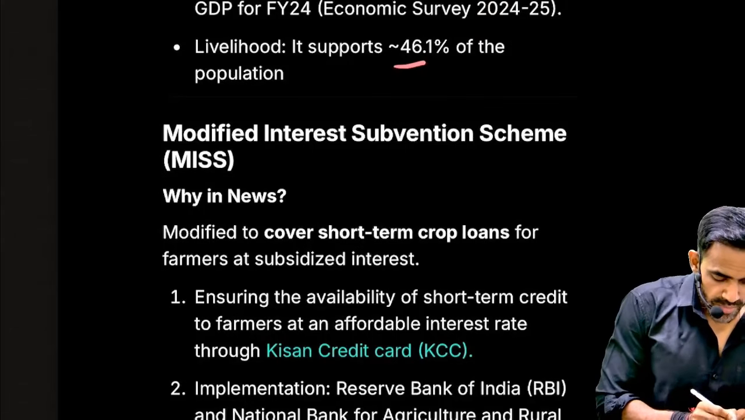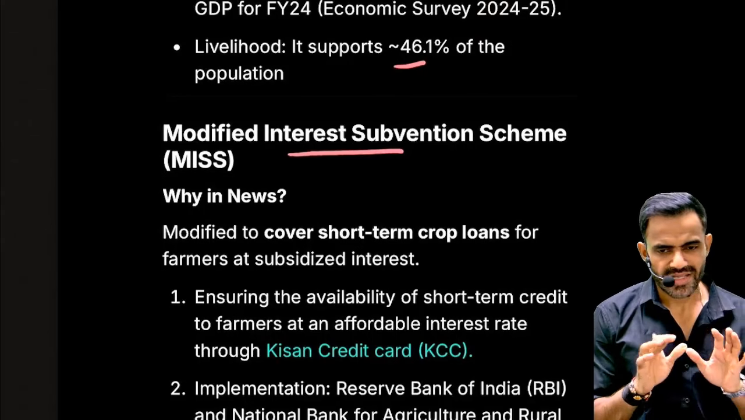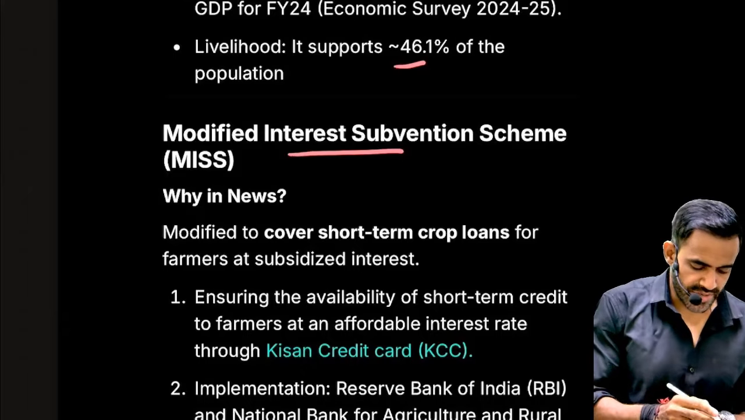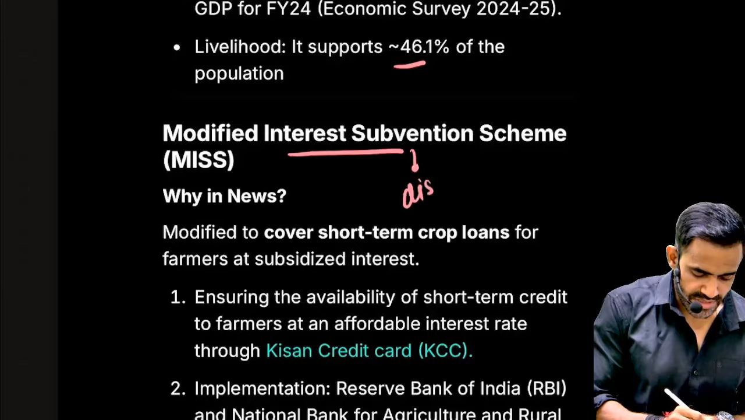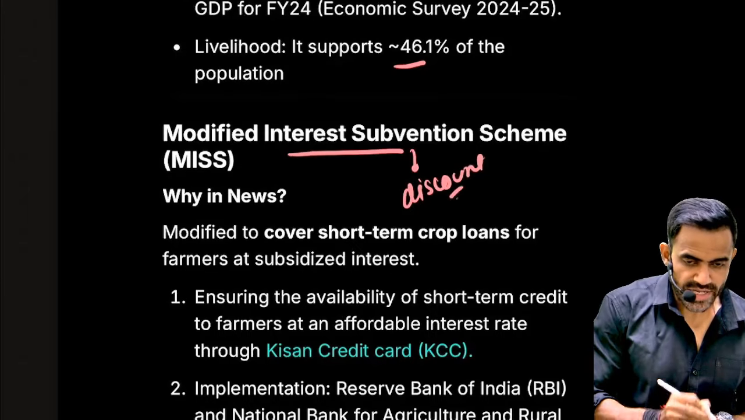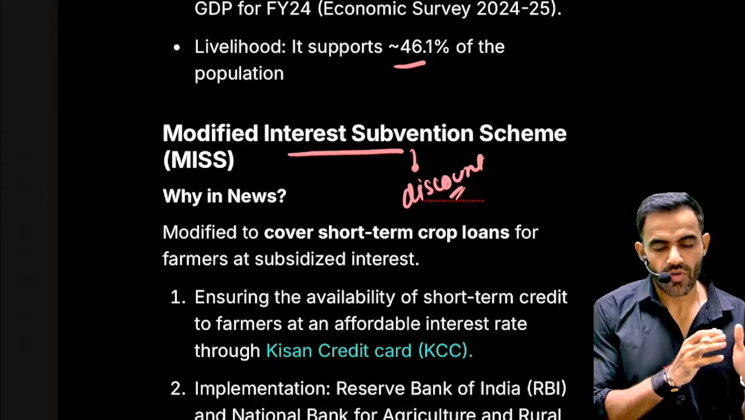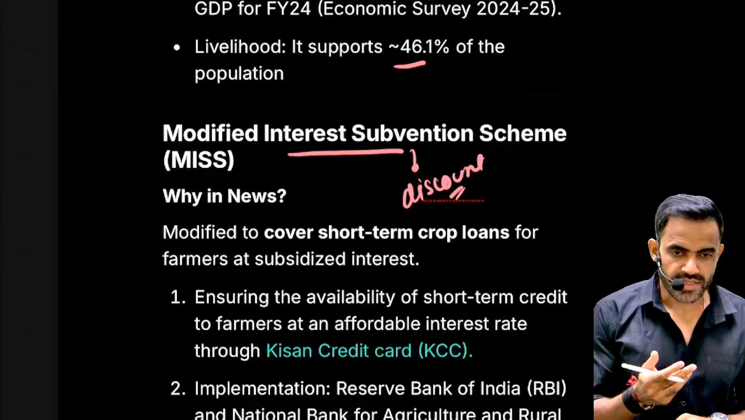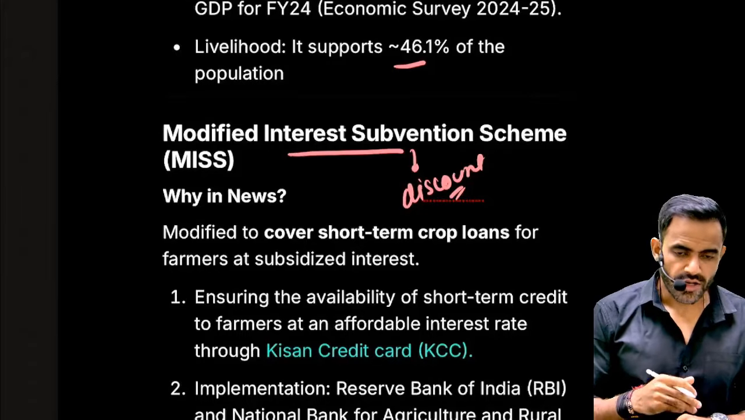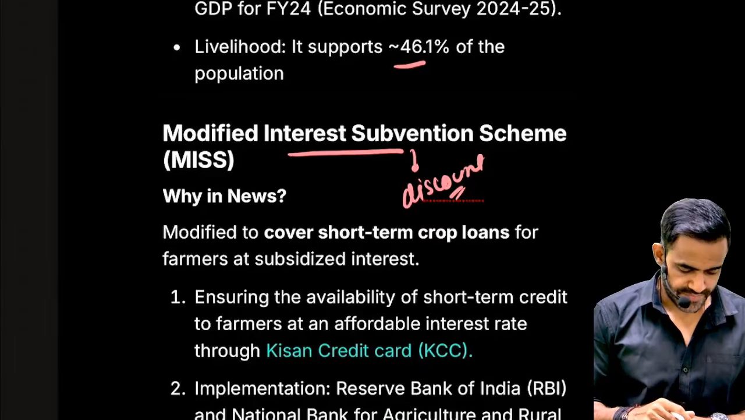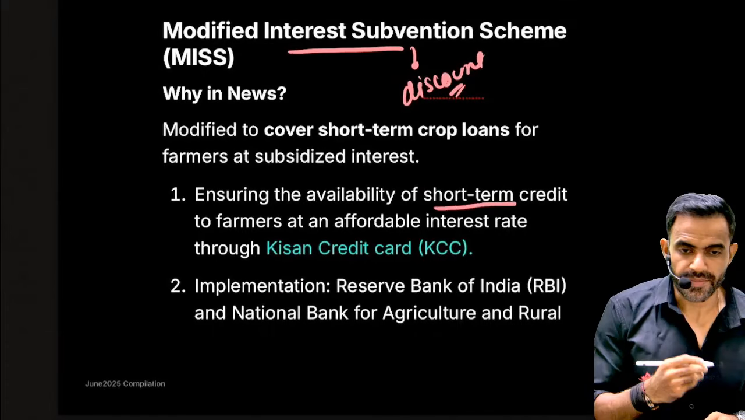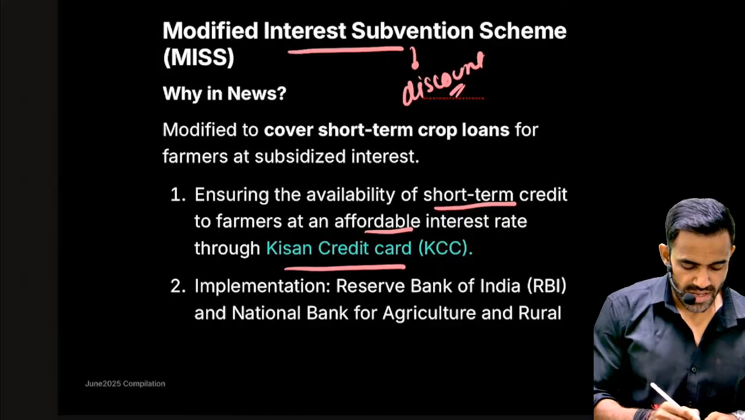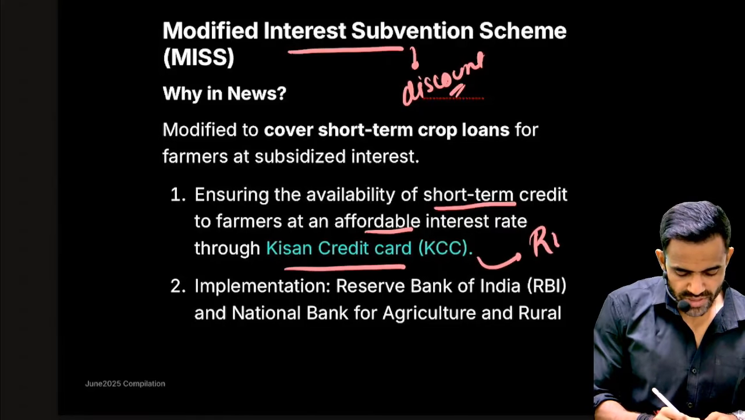Next is related to modified interest subvention scheme. Nothing need to be crammed. Interest subvention basically means discount on interest rate is given. Subvention is nothing but discount. So if you are taking loan, government is saying if you will repay this loan on time, we will provide you discount on the interest rate. So for farmers, this is interest subvention scheme. The objective is to provide them short-term credit. Short-term credit for their immediate needs. This will be given at a lower interest rate through KCC. KCC were introduced through RV Gupta committee.